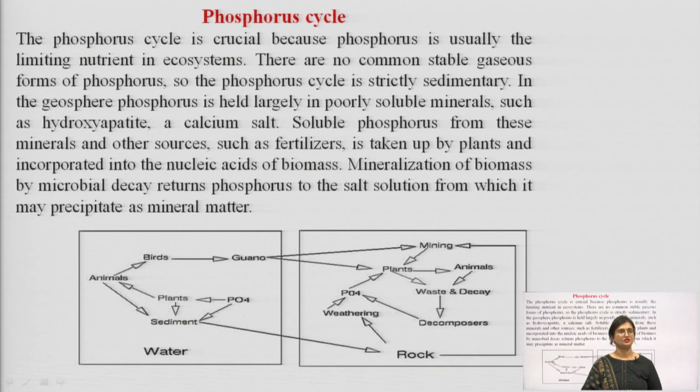Next, we have the phosphorus cycle. It is crucial because phosphorus is usually the limiting nutrient in ecosystems. There are no common stable gaseous forms of phosphorus. So, the phosphorus cycle is strictly sedimentary. In the geosphere, phosphorus is held largely in poorly soluble minerals such as hydroxyapatite. Soluble phosphorus from this mineral and other sources such as fertilizers is taken up by plants and incorporated into the nucleic acid of its biomass. So, this is the way phosphorus is being circulated.